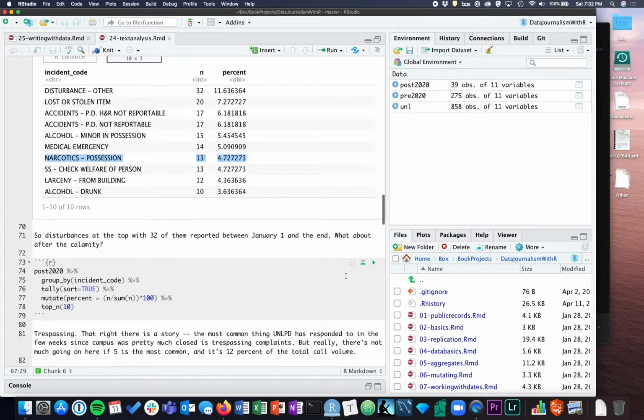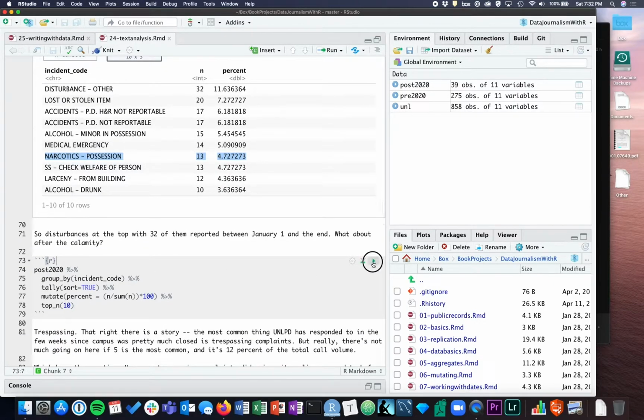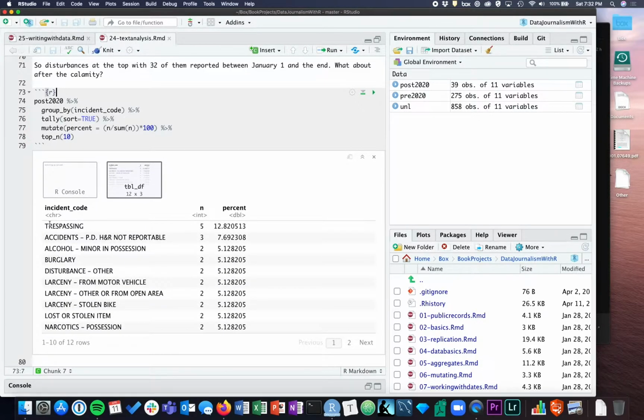So what's happened since then? Well, we can run that and see that trespassing is now the number one crime reported on campus since then, and that is interesting. It's almost 13% of the total call volume. So 5 incidents is almost 13% of the total call volume. That's pretty amazing. But notice, there's only 700 students on campus, and they're still drinking. And they're still smoking weed. So, kind of funny if you ask me.